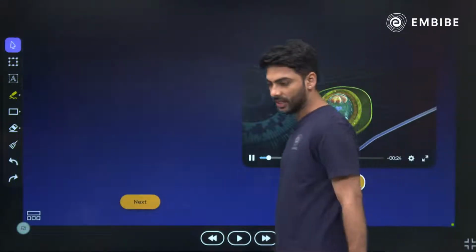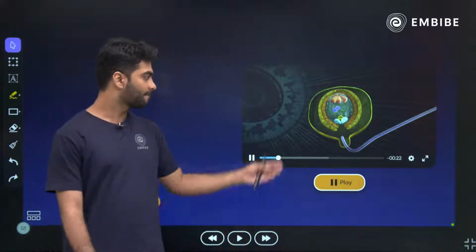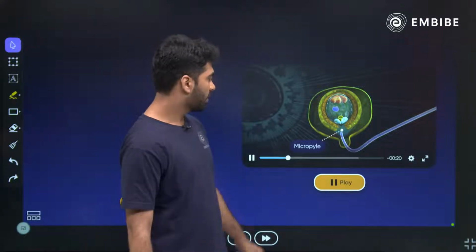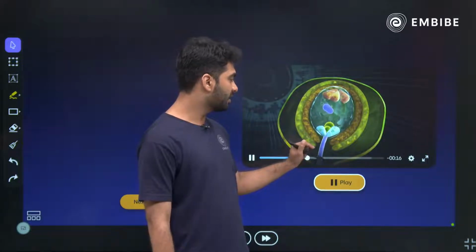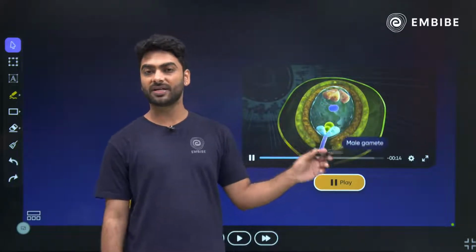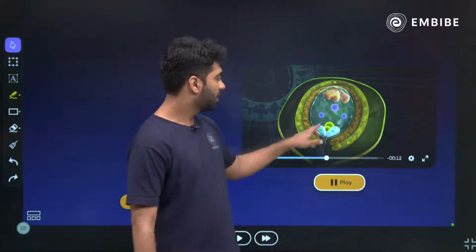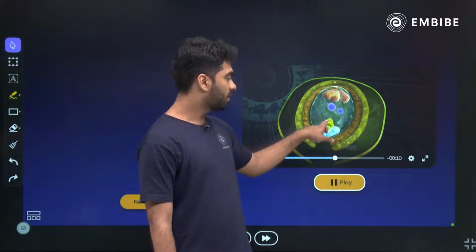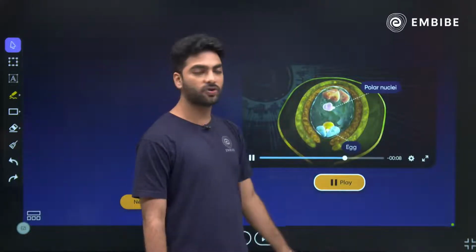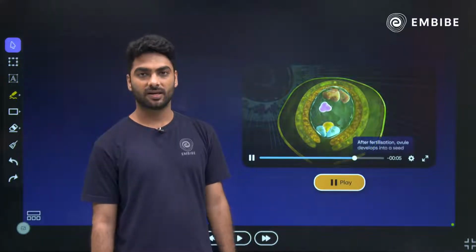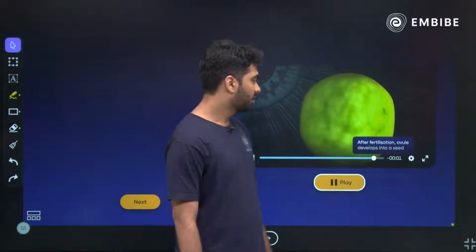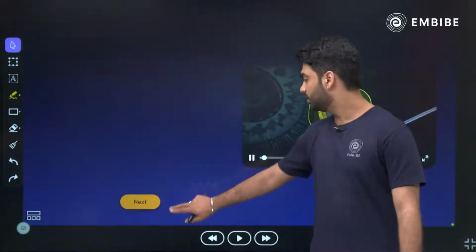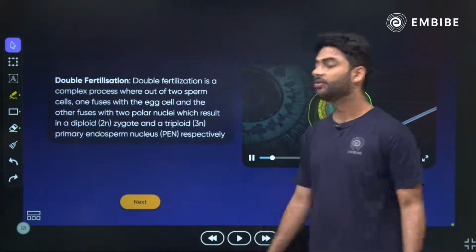Again, I want you to help me understand this. What is happening over here? This is the micropyle through which the pollen tube is entering. It is fertilizing. If you remember, yesterday we did syngamy and triple fusion. Two male gametes will come. This is syngamy and this is triple fusion. What is this? This is nothing but your double fertilization.